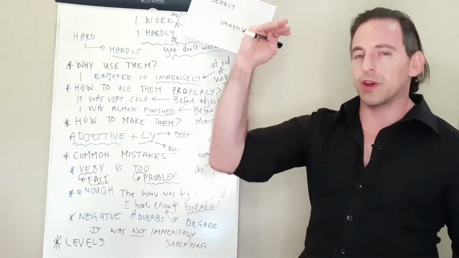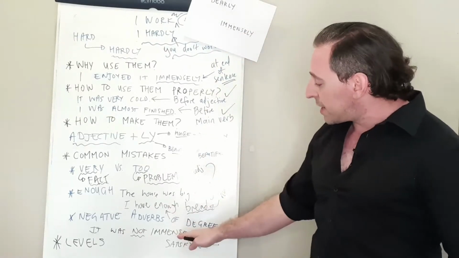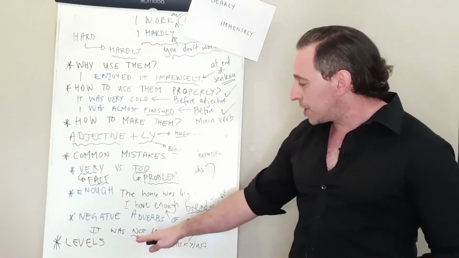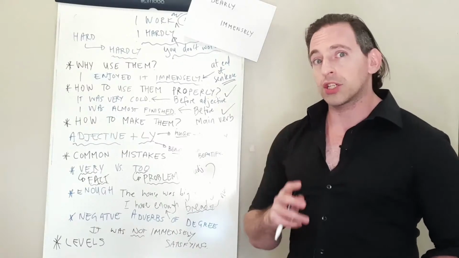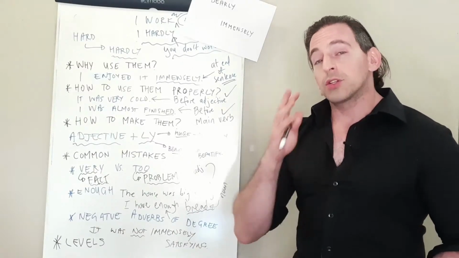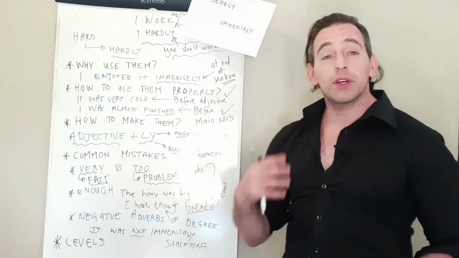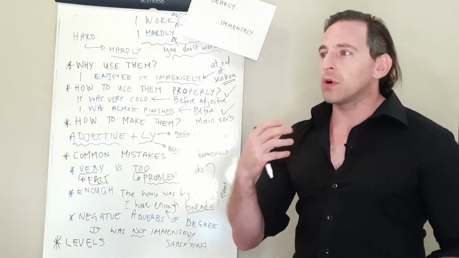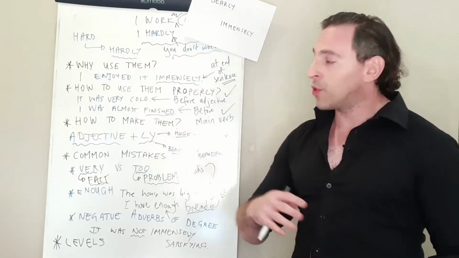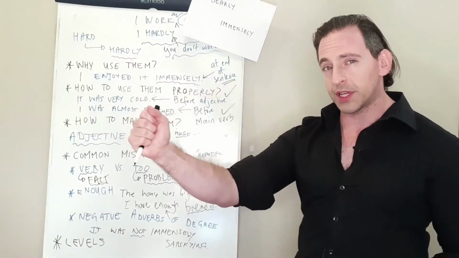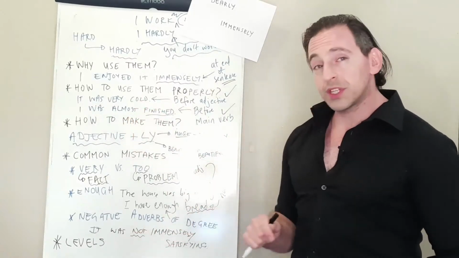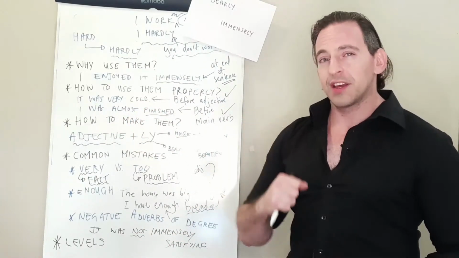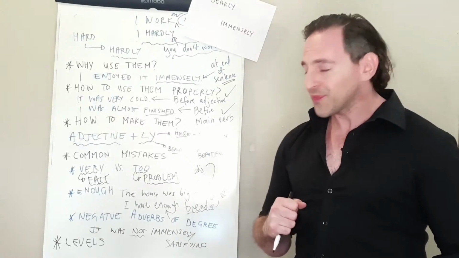Already, you've taken your English to another level just by using one adverb of degree and adding not onto it. So why is this under common mistakes? Because people forget that they can do this. People will use a simpler term when they should be pushing themselves a little bit and using these adverbs of degree to give themselves more expression.